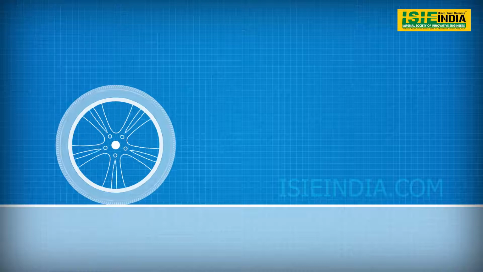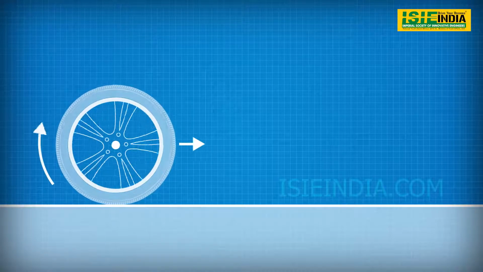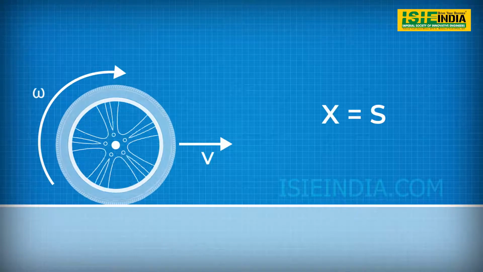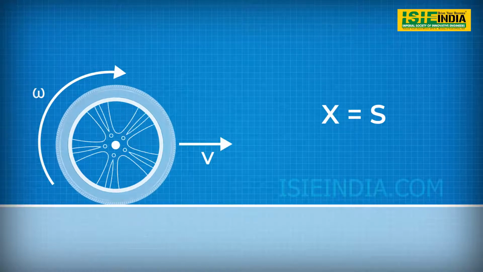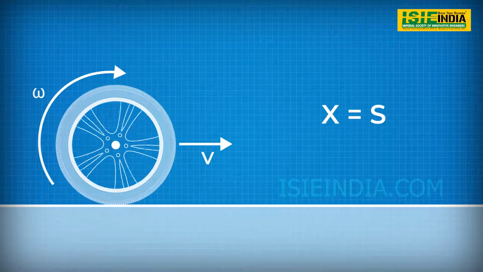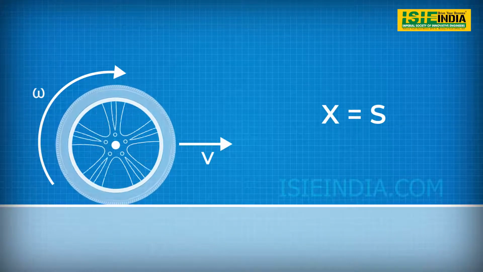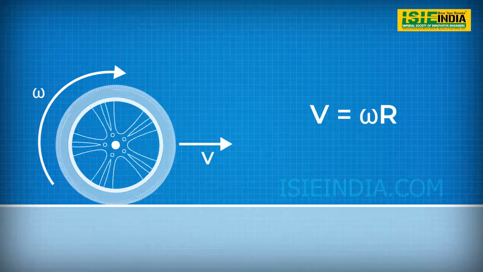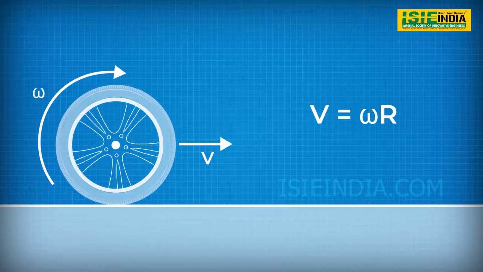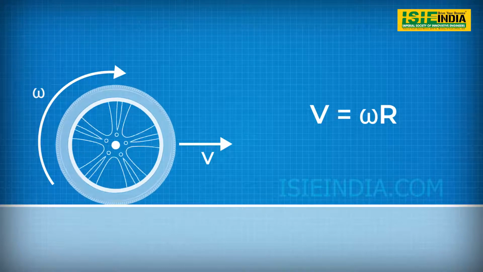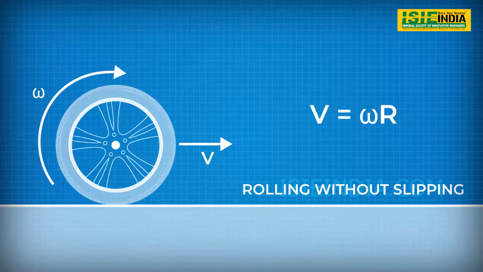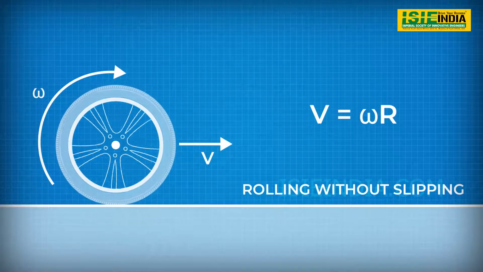Now under ideal scenario, the simple law of physics governs that the angular motion x is same as the linear distance traveled s. Substituting these quantities with equations we used before, we can also have v is equal to omega r. Thus linear velocity is same as that of angular velocity. Now under this condition, the wheel is said to be rolling without slipping.